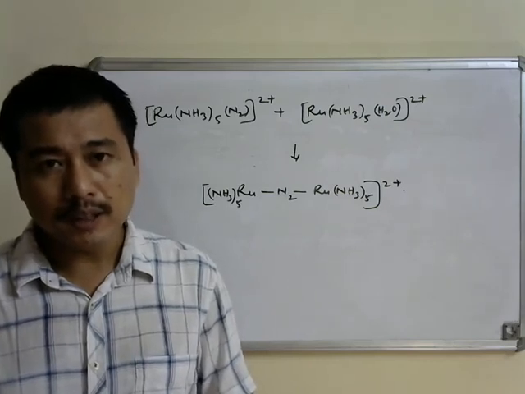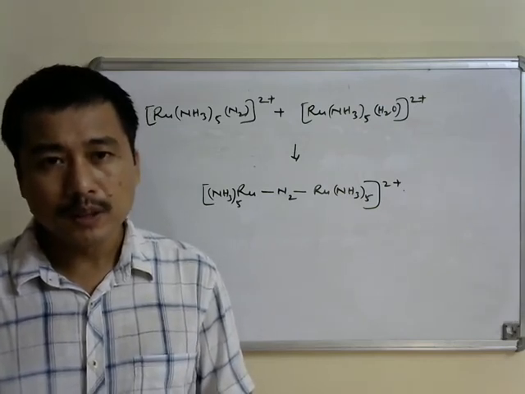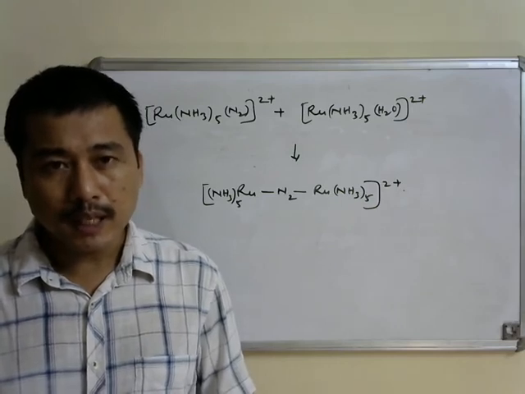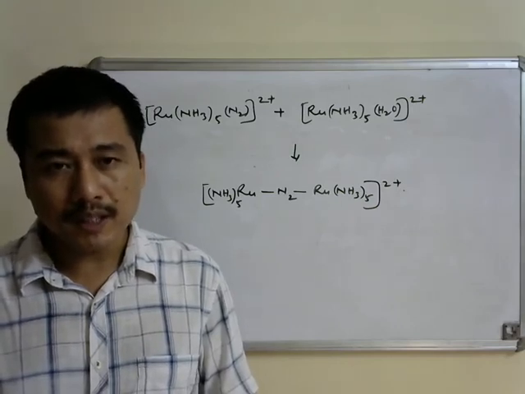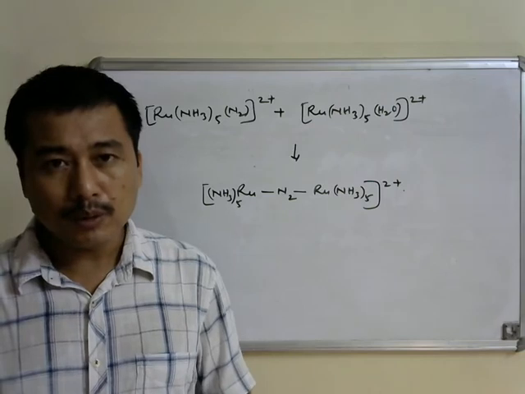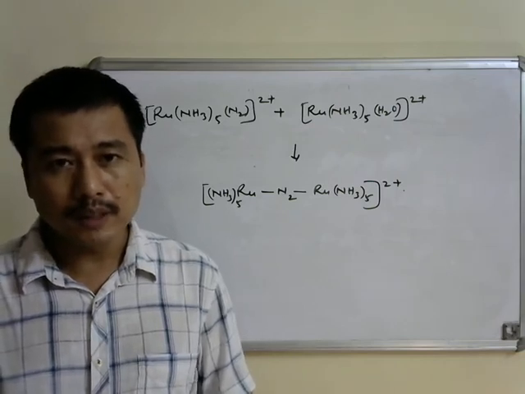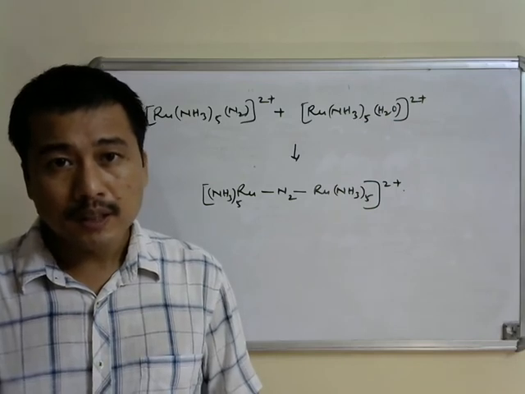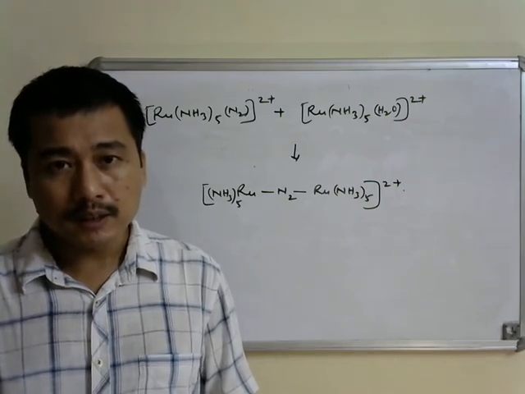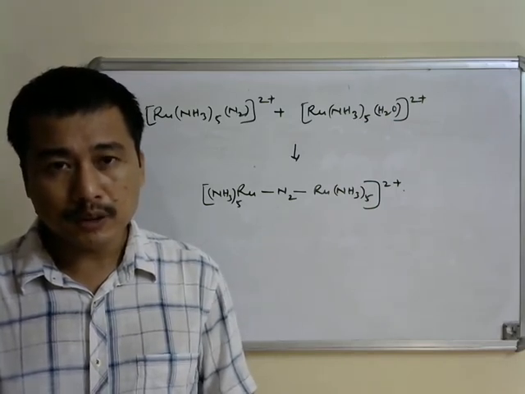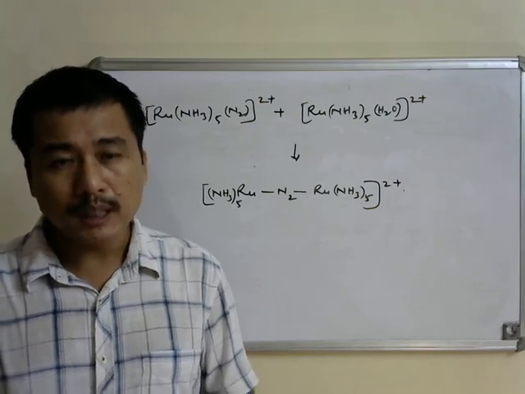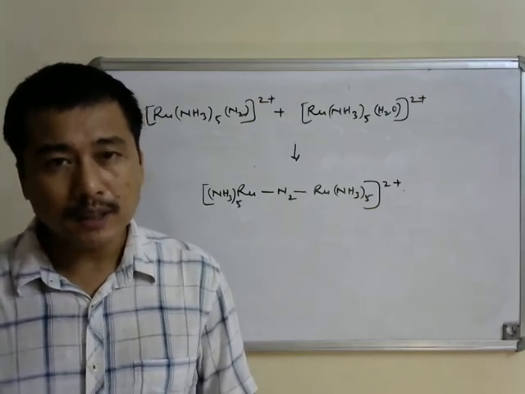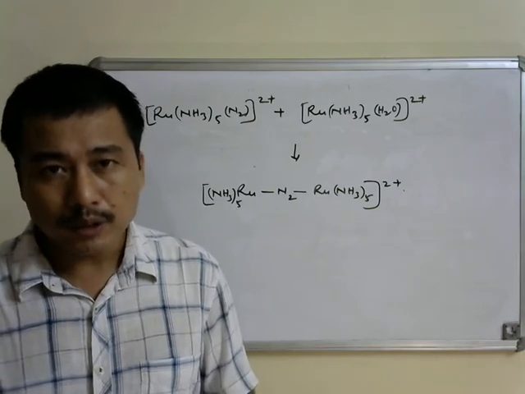We have seen the consequences of such pi back donation, because the NN stretching vibration in metal dinitrogen complexes is much lower than in the free dinitrogen ligand, and this is the evidence which allows us to compare the extent of pi back donation in different metal dinitrogen complexes.